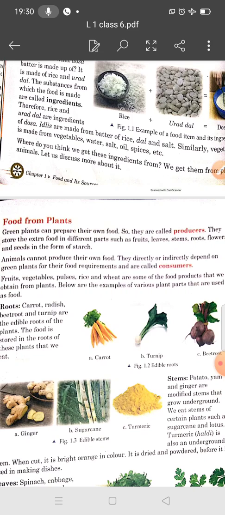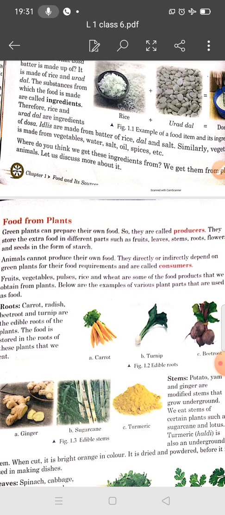On the other hand, can animals prepare their own food? No, they depend on plants and other animals for their food. So animals are consumers. What are consumers? Animals cannot produce their own food. They directly or indirectly depend on green plants for their food requirements, and are called consumers. Fruits, vegetables, pulses, rice and wheat are some of the food products that we obtain from plants. These are plant products.